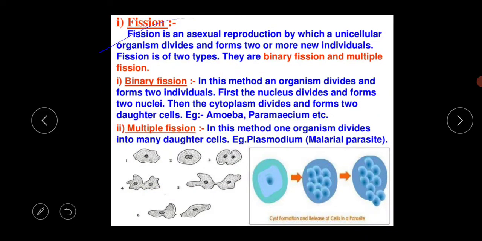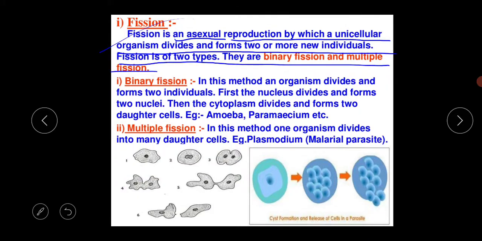Now I am coming to fission. Fission is one kind of asexual reproduction by which a unicellular organism divides and forms two or more new individuals. There are two types of fission, the binary fission and the multiple fission.